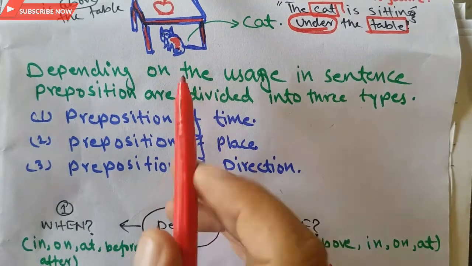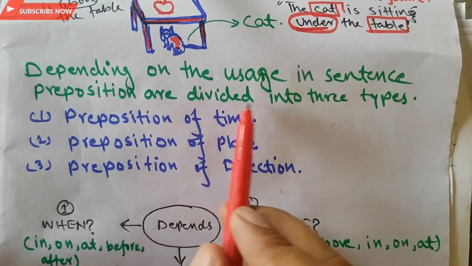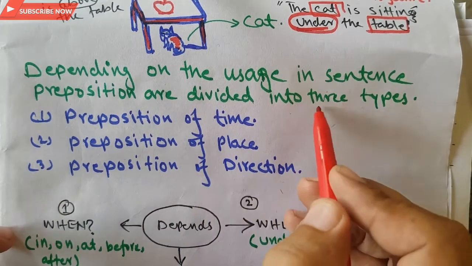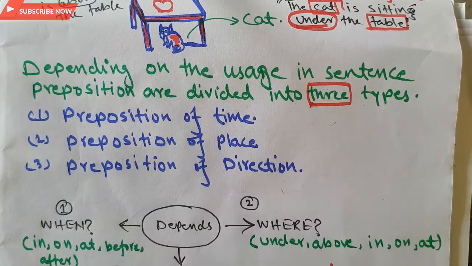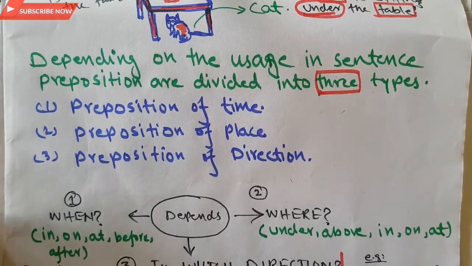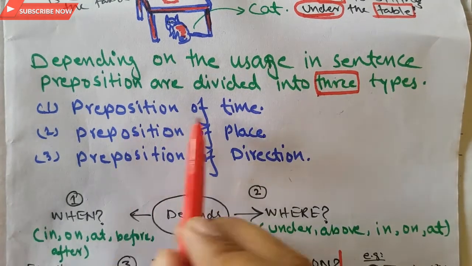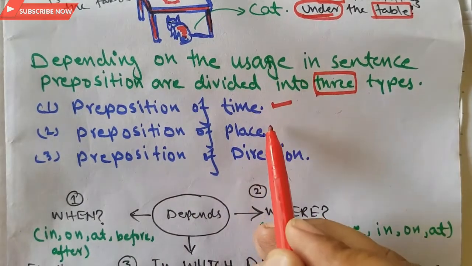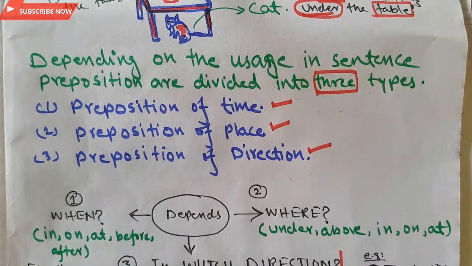Now, depending on the usage in a sentence, prepositions are divided into three types. These are the three types of preposition. One is the preposition of time, the other is the preposition of place, and the last one is the preposition of direction.